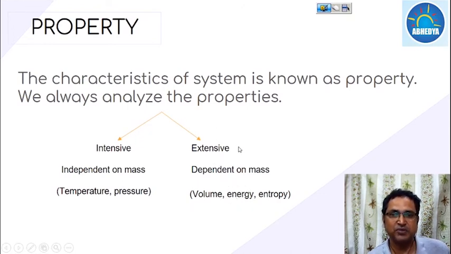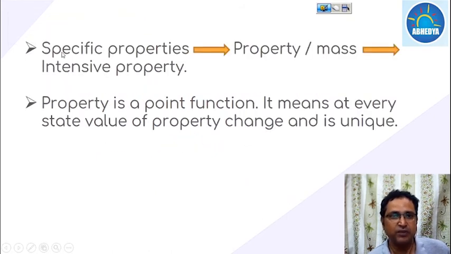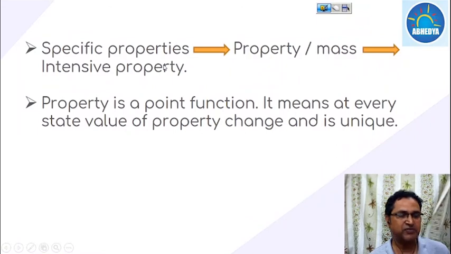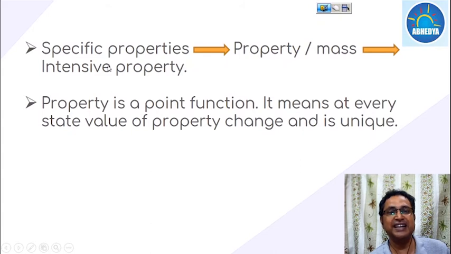So there are two basic types of property. One more property is the specific property. A specific property is a property on a per unit mass basis, and it is an intensive property. For example, energy per unit mass. All the specific properties are intensive properties. Always remember, the per unit mass volume is the specific volume, and specific volume is an intensive property because now it does not depend upon the mass.